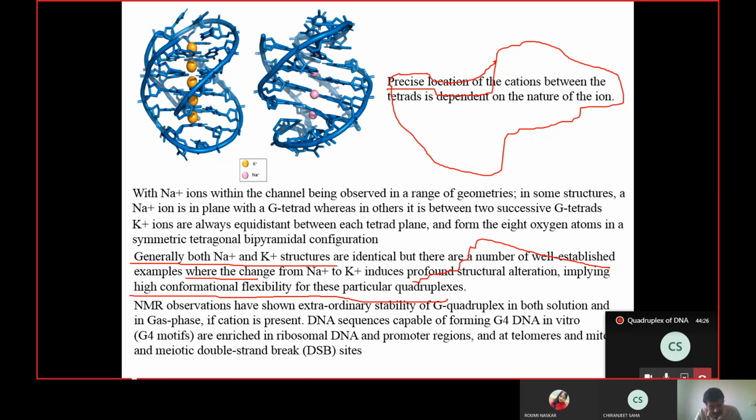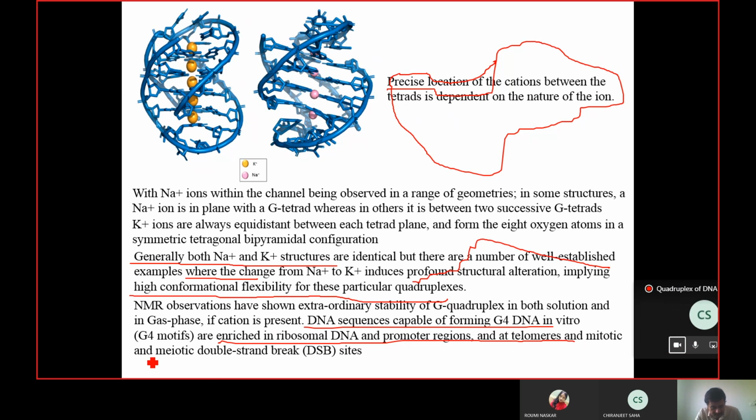In the next class we are going to discuss these structures inside the cell, like DNA sequences capable of forming G4 DNA in vitro. They are enriched in ribosomal DNA, in promoter regions, in telomeres, and in mitotic and meiotic double-strand break repair sites. In all of these places, these structures are very important. In the next class we are going to discuss telomeric DNA, and the physiological role of this structure.